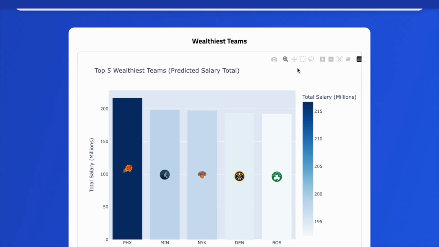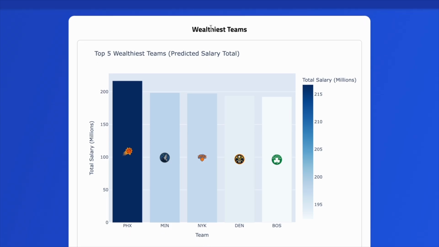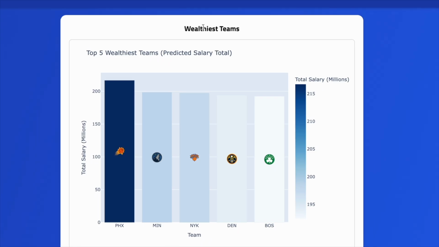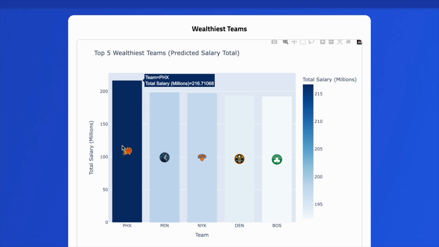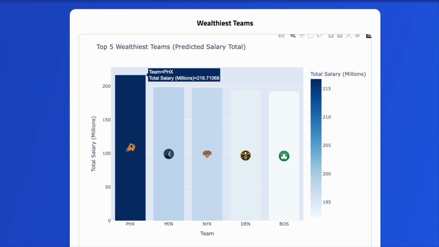So additionally, I have team analysis. So here we have the top 5 wealthiest teams based off of total player salary for the 13 active players on each team. And you can see that the Suns, followed by the Minnesota Timberwolves, the New York Knicks, the Denver Nuggets, and the Boston Celtics, these are the top 5 wealthiest teams. Now, 4 of these teams were in the playoffs this year, but the number 1 wealthiest team was not. And we can see here that this team, Phoenix, according to the model, should have the most potential, considering that their roster equates to players with very good salaries. But they were underperforming this year.